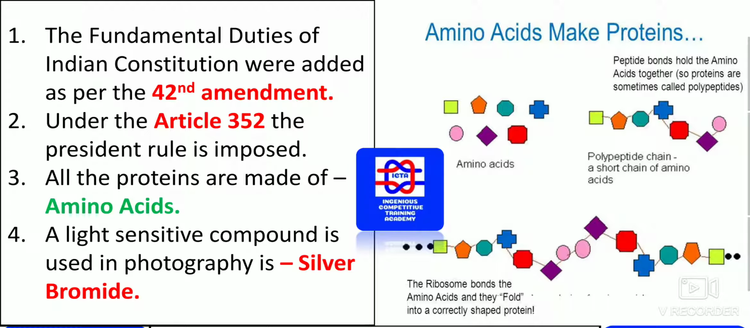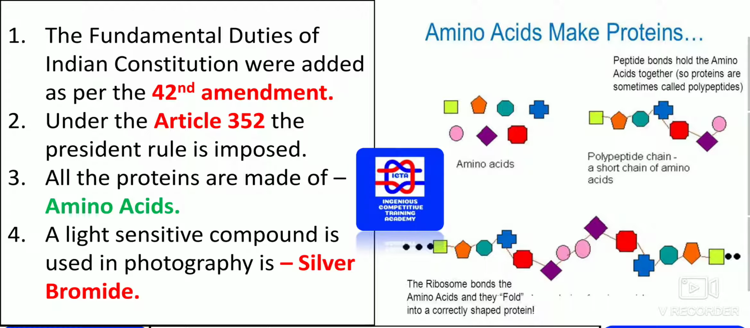Under Article 352, the President's rule is imposed during the time of emergency. So please remember, Article 352 states the emergency in our India, and during that time presidential rule will be in progress.